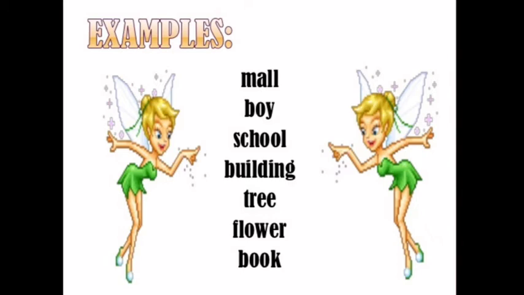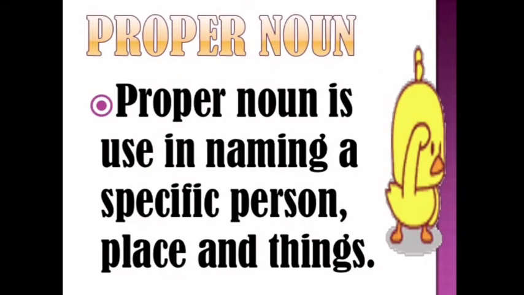Now let's move on to proper noun. What is a proper noun? A proper noun is used in naming a specific person, place or thing. So, we have learned what a common noun is. A common noun is a name which we can use generally. But this is the direct opposite of common noun.